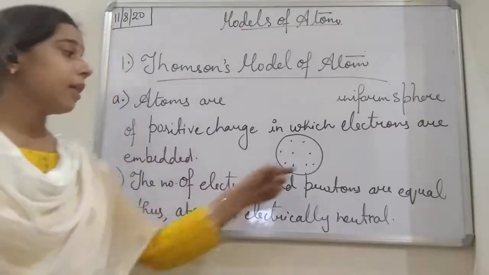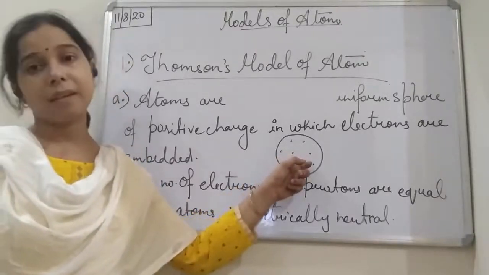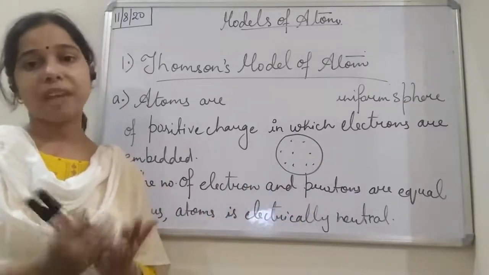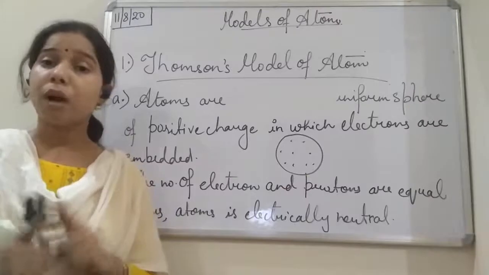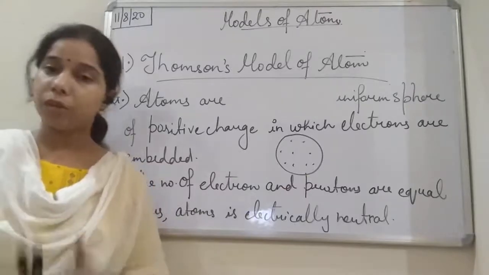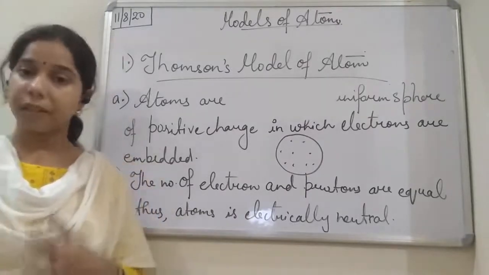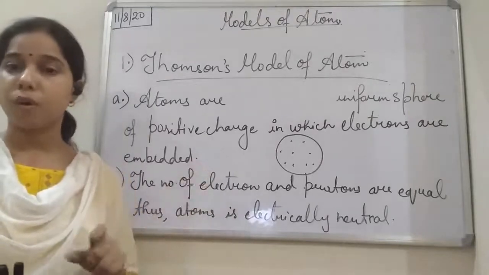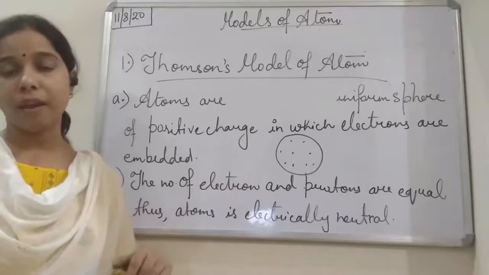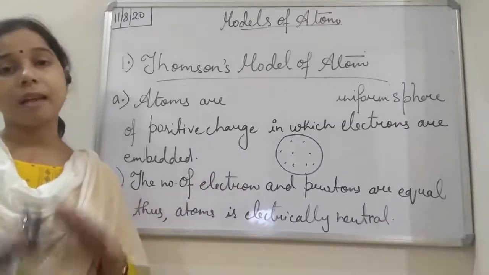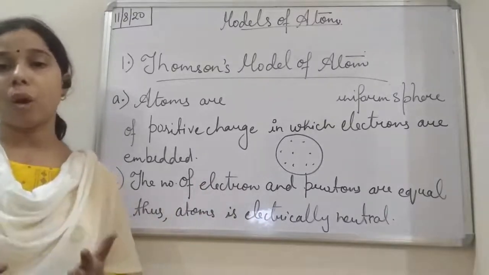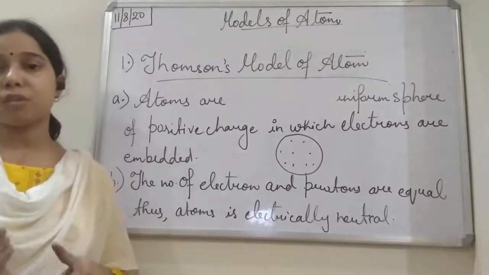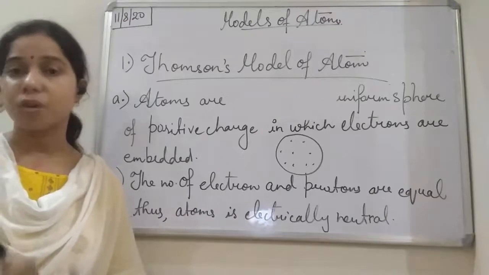It is because the electrons embedded in the sphere and the positive charge of the protons are equal in magnitude. The number of electrons is equal to the number of protons present in the sphere. Thus, it makes the atom electrically neutral. That is why the atom does not have any charge on it.